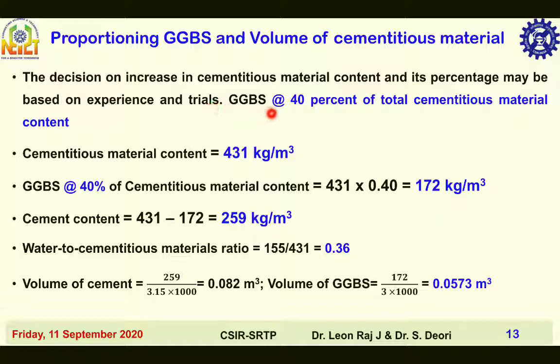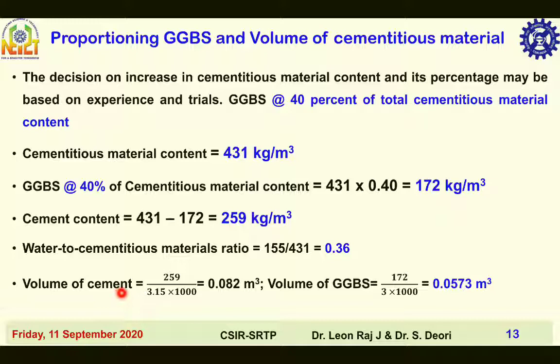As I said earlier, GGBS at 40% of total cementitious material content. Cementitious material content is equal to 431 kg per meter cube. 40% of cementitious material content is equal to 431 into 0.40, that is 172 kg per meter cube. Just subtract this GGBS content from cementitious material content, that is 431 minus 172, you get cement content of 259 kilogram per meter cube. Water to cementitious material ratio is equal to 0.36.